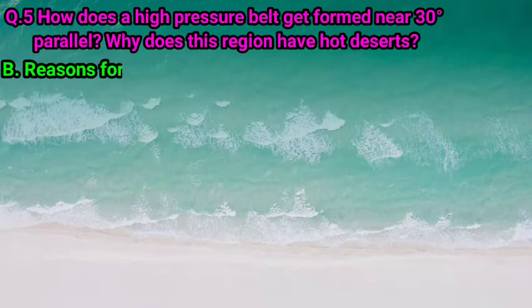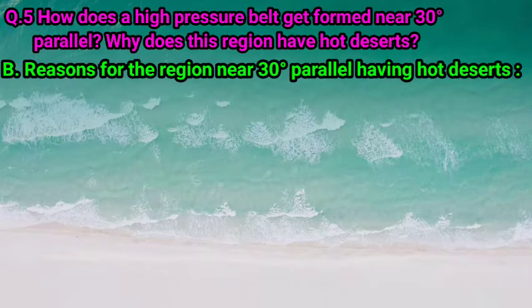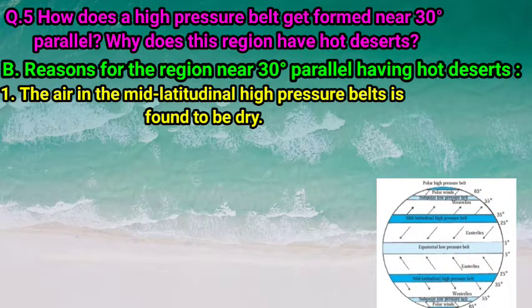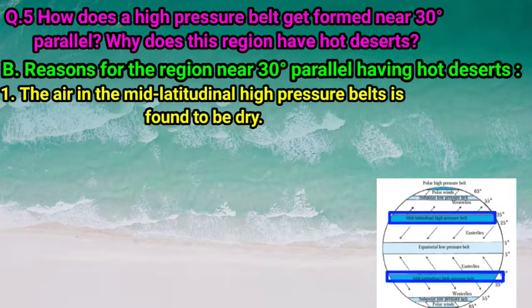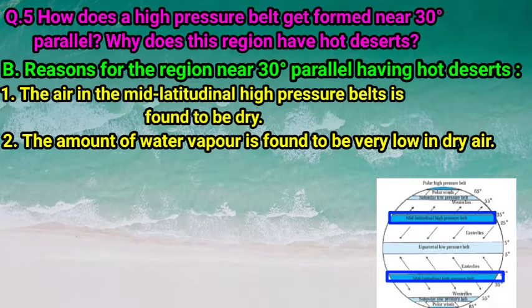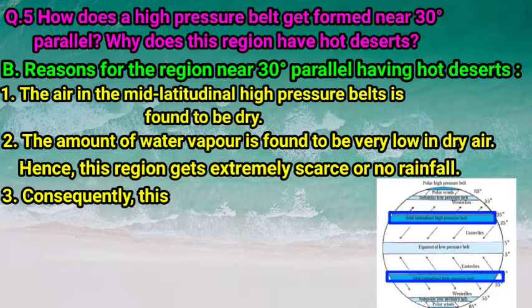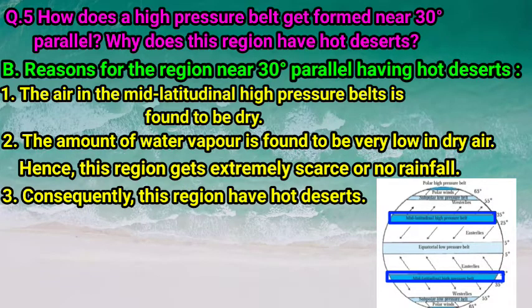Children, let's see the reason for the region near 30 degree parallels having hot desert. So children, the air in the mid-latitudinal high pressure belts, means the high pressure belt which forms between 25 degree and 35 degree parallels in both the hemispheres, is found to be dry. The amount of water vapor is very low in dry air. Hence, this region gets extremely scarce or no rainfall. Consequently, this region has hot desert.